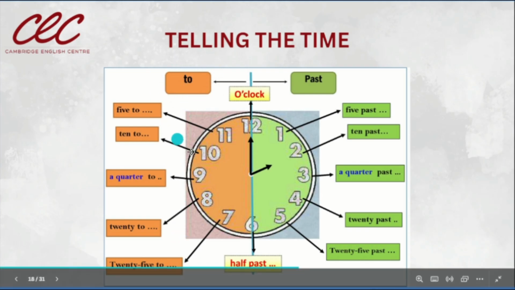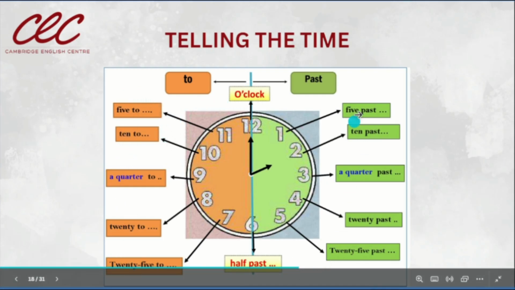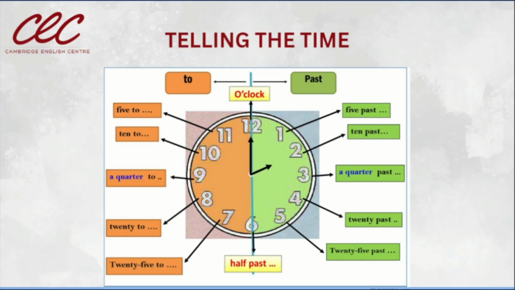On the other side of the clock, we have to. Now we need to use the word to. 25 to the next hour, 20 to the next hour, a quarter to, 10 to, and 5 to. First, we have the minutes. If you realized here, we are telling the minutes. In English, to say the time, we first say the minutes and then the hour.